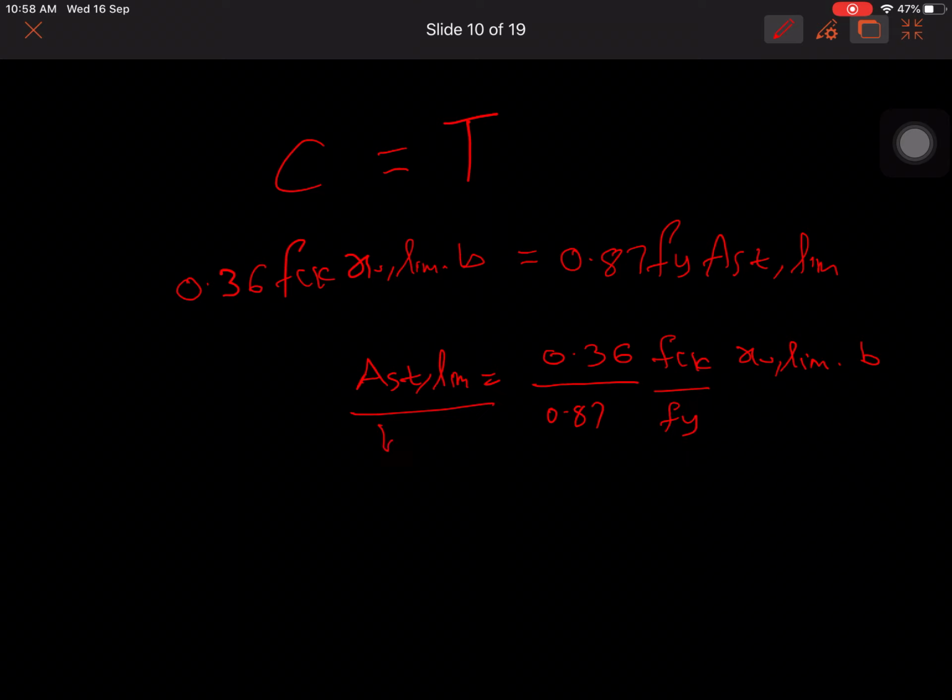D. So see, XU limit by D depends on the grade of steel. If you know the grade of steel, you will get XU limit by D. If you know the grade of concrete, you will get PT. So this can be called as PT.